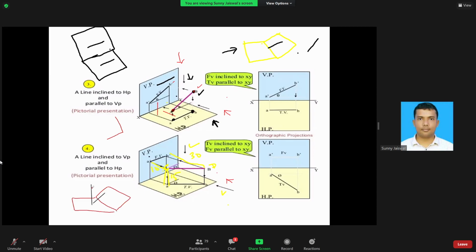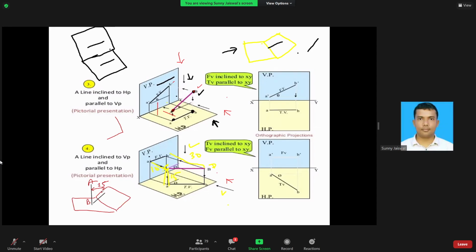Suppose this is A and this is B. This is vertical, not inclined. The distance of this line from the vertical plane, behind the vertical plane, is given as 25. Just for your understanding, I have drawn it like that.